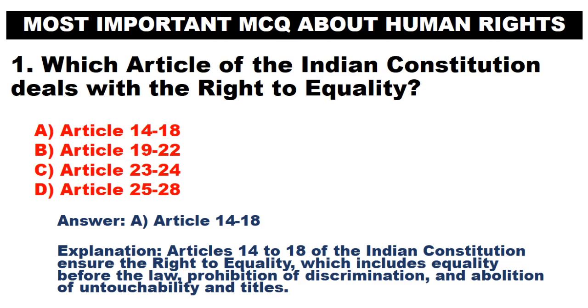Articles 14 to 18 of the Indian Constitution ensure the right to equality, which includes equality before the law, prohibition of discrimination, and abolition of untouchability and titles.